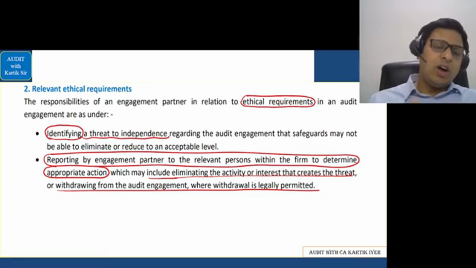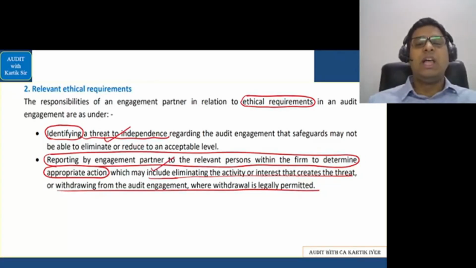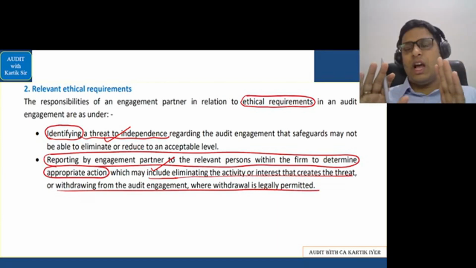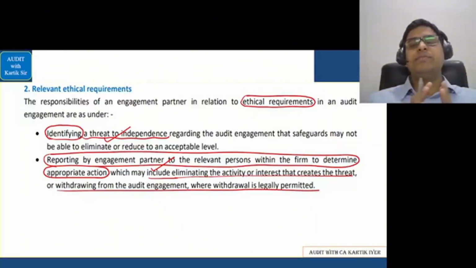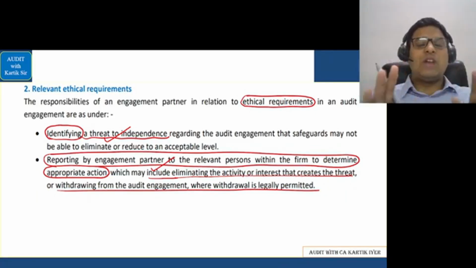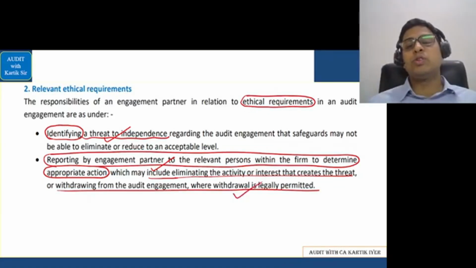Let's see this. Auditor should identify any threats to independence. The reporting by the engagement partner or relevant person within the firm to decide appropriate action is very, very important. For the auditor, remember, reputation is everything. You cannot allow reputation to get tarnished, because then years of effort will go down. So you should ensure that the team members have a good ethical background, the team members are working with care, and the team members do not have any threats to independence attached to them. That is what the auditor should check. And sometimes it may also lead to withdrawal. If the auditor is not careful, the auditor may be forced to withdraw from the client's work. Okay, so you should be very careful.